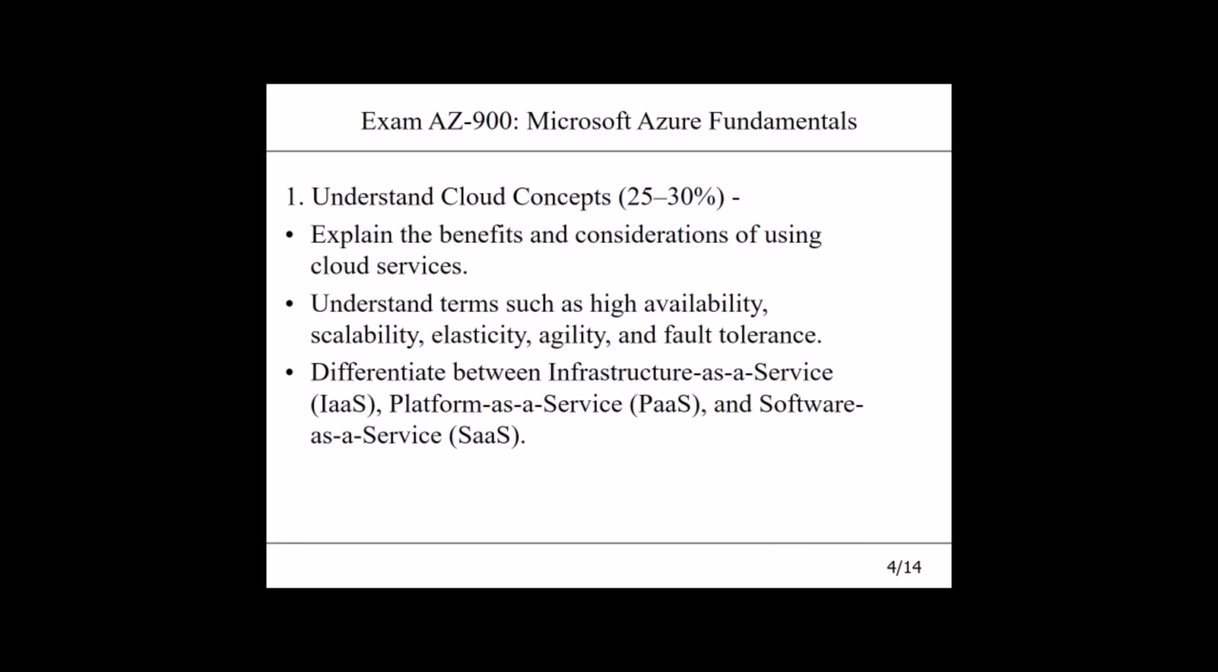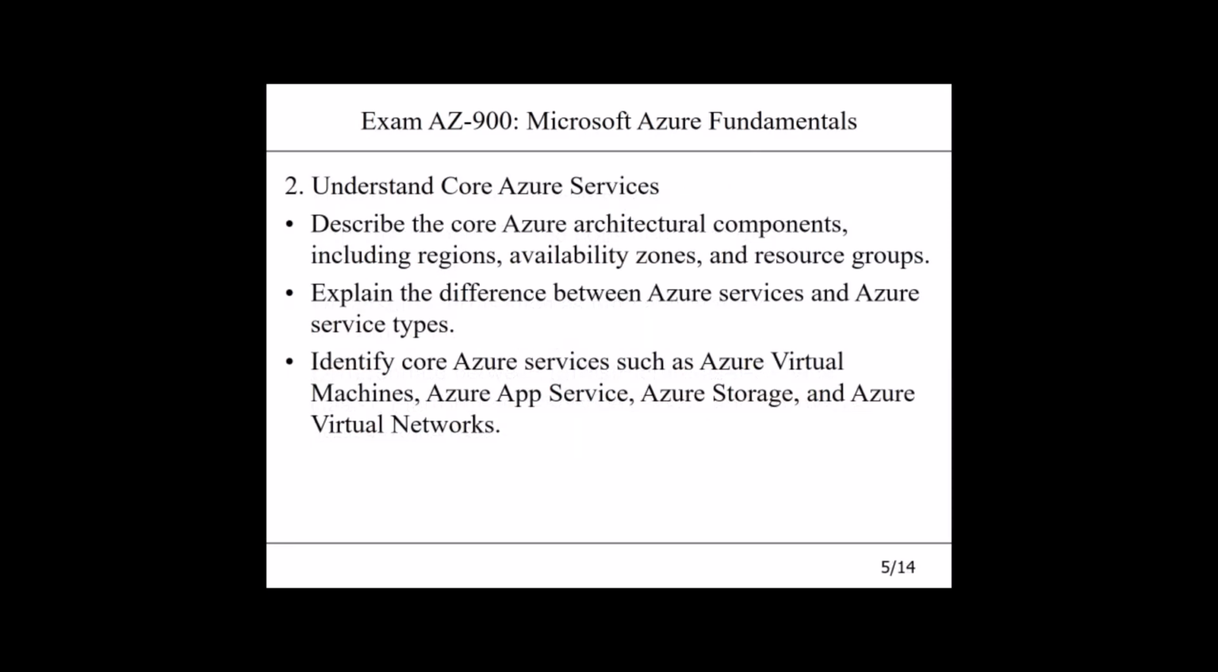In the next topic, we understand the core Azure services, like describing the core Azure architectural components, including regions, availability zones, and resource groups. Here we explain the difference between Azure services and Azure service types. We also identify the core Azure services such as Azure Virtual Machines, Azure App Services, Azure Storage, and Azure Virtual Networks.